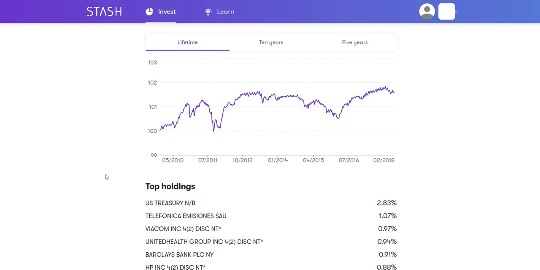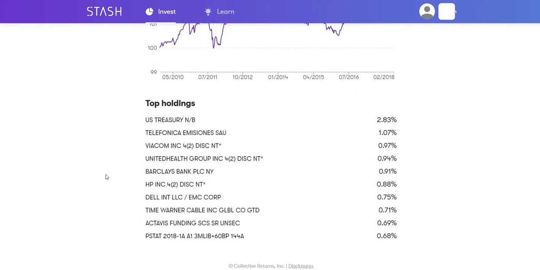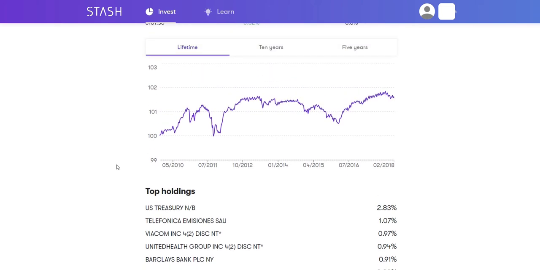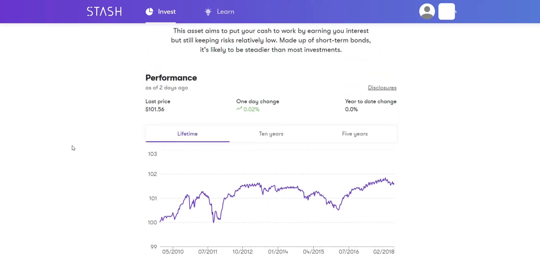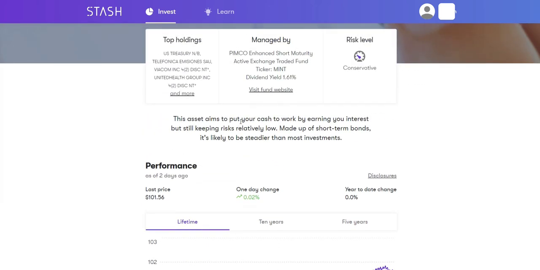I don't think I have any actually in here, but this is very conservative. U.S. Treasury, 2.83%. So these are like safe bet companies that are pretty stable over time. As you can see, a huge dip here, but pretty stable over the lifetime. Now, if you scroll up, this pays a 1.61% dividend yield.